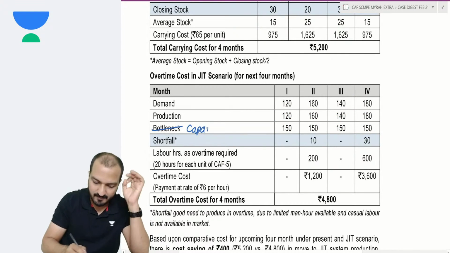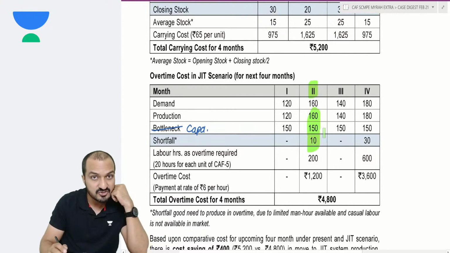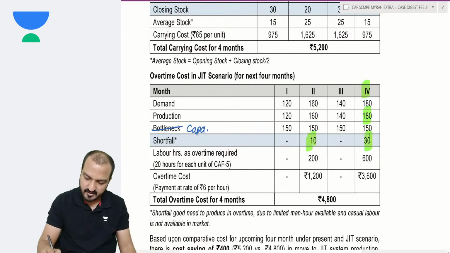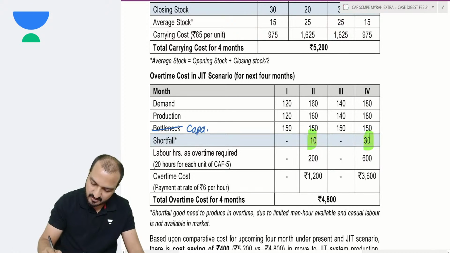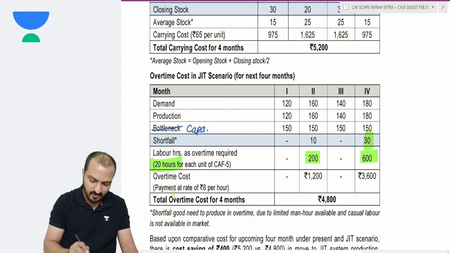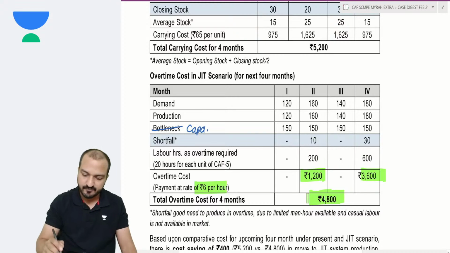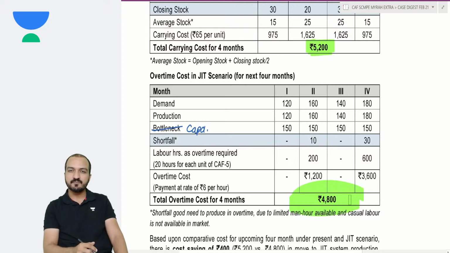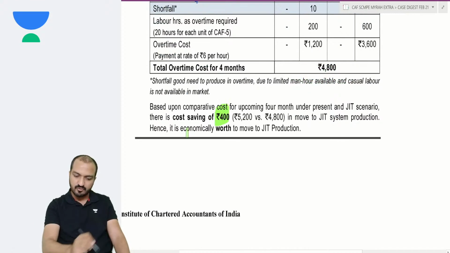But the capacity is 150. Call this as capacity. Capacity is only 150. So in my second month, you see there is a shortage of 10 units. In the fourth month, you see there is a shortage of 30 units. This shortage, 10 and 30, will be manufactured during overtime. And these 10 units, 30 units require 20 hours each. So 200 and 600 hours will be paid overtime 6 rupees per hour. So my total overtime cost 4,800 here. Storage cost 5,200 here. Yes, JIT production is better. Done? Yes, JIT production is better by 400 rupees.